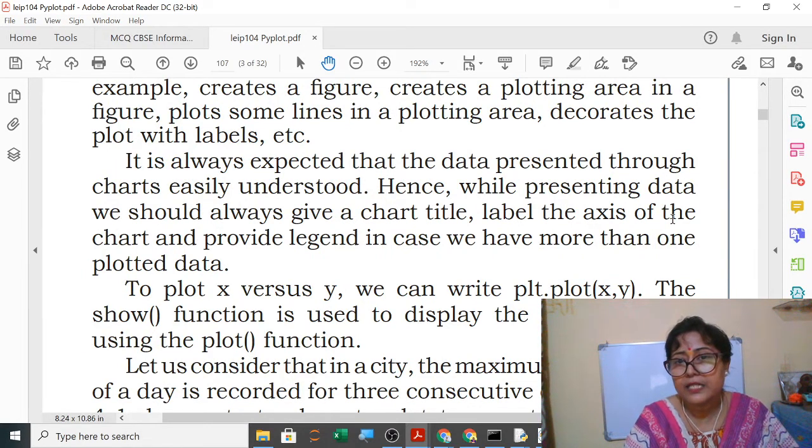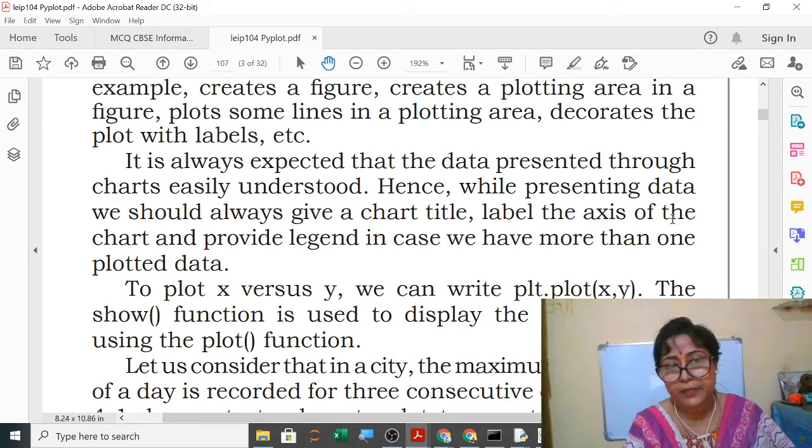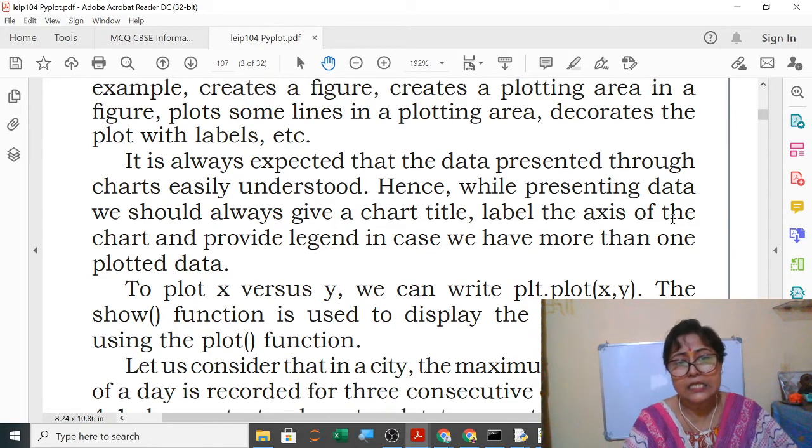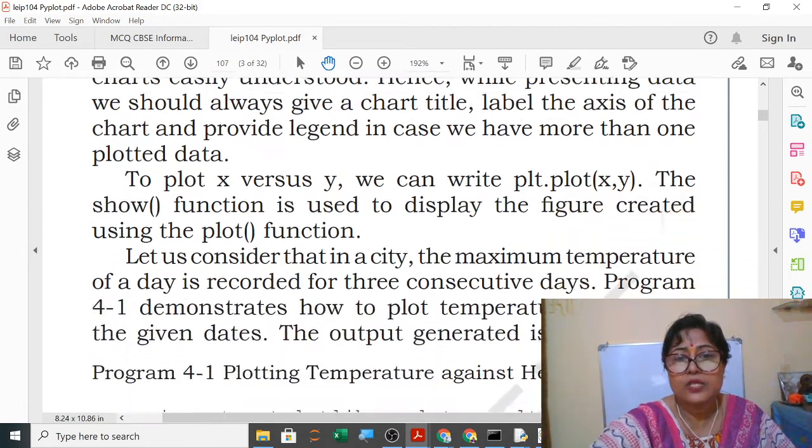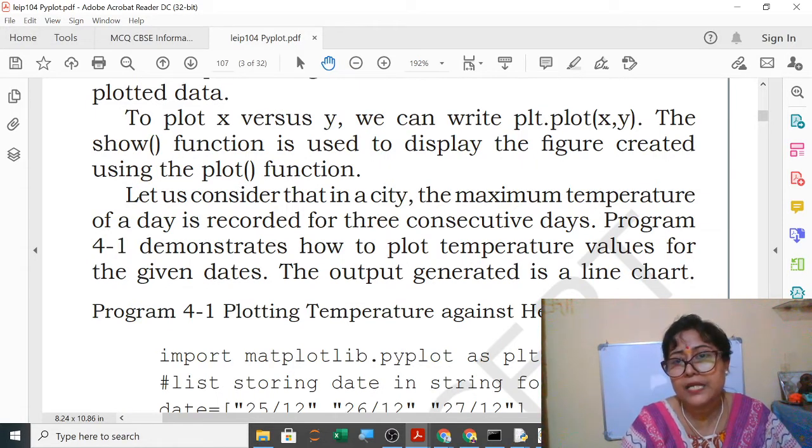It is always expected that the data presented through charts is easily understood. Hence, while presenting data, we should always give a chart title, label the axis of the chart, and provide legends in case we have more than one plotted data. So when for your project you will give a title, labels, and if multiple datas are there, multiple plots are there, then the legends also. To plot x versus y, we can write plt.plot(x, y).